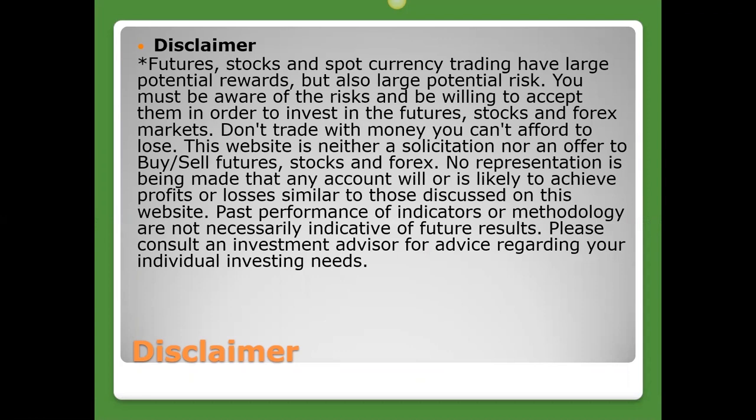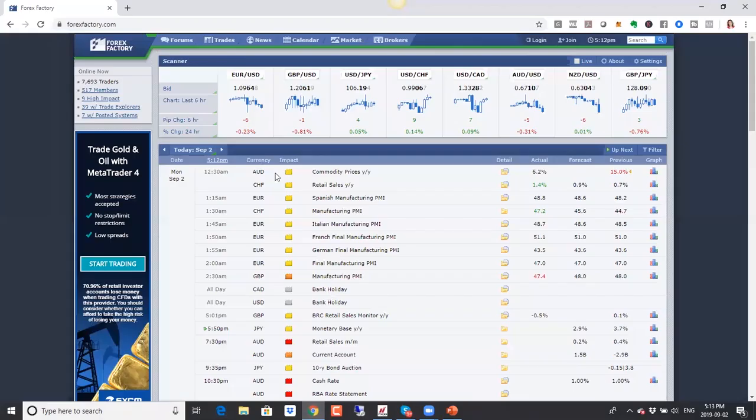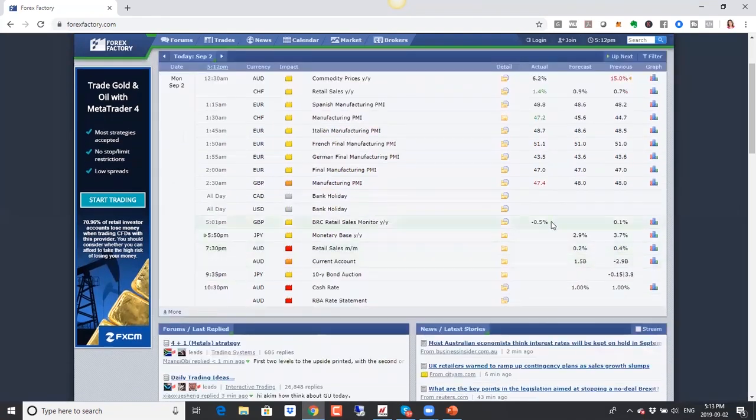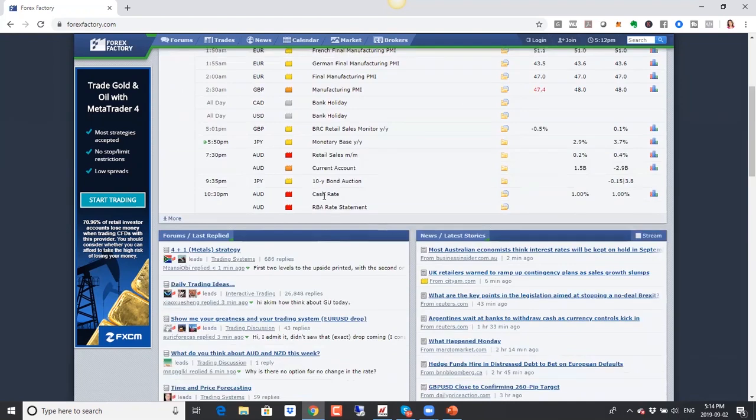All right, so as usual, we'll start off by taking a look at our calendar here. In terms of news today, we did have PMI numbers out of the Eurozone. We did see Euro drop today, and it was a holiday for both US and Canada. But coming up in the Asian session here, we have the retail sales number, the month-over-month number, as well as the cash rate and the rate statement for Australia.